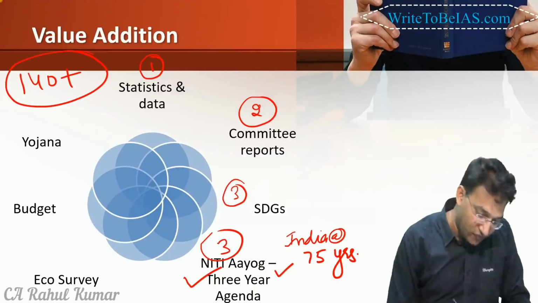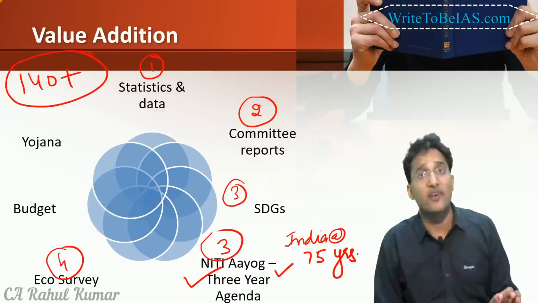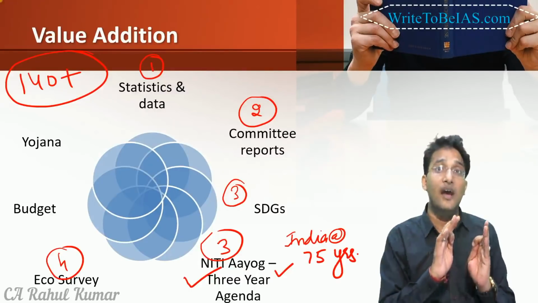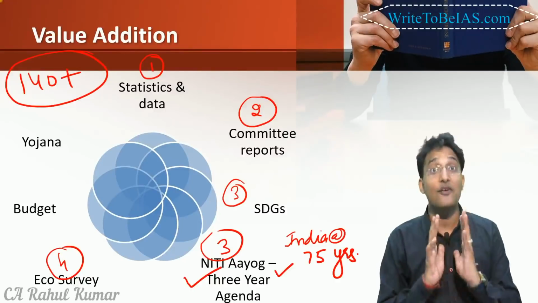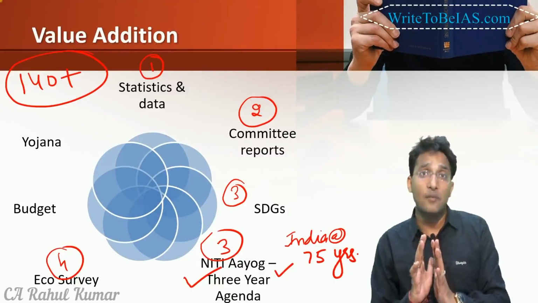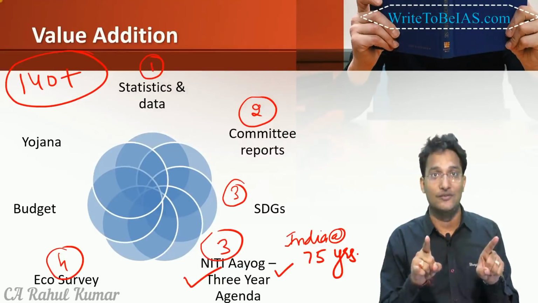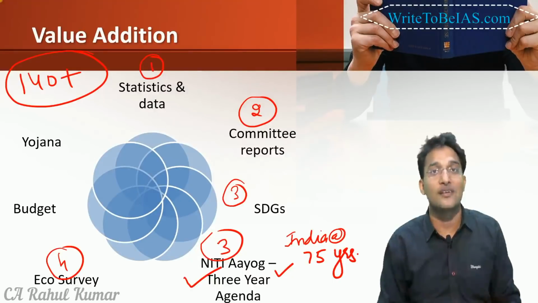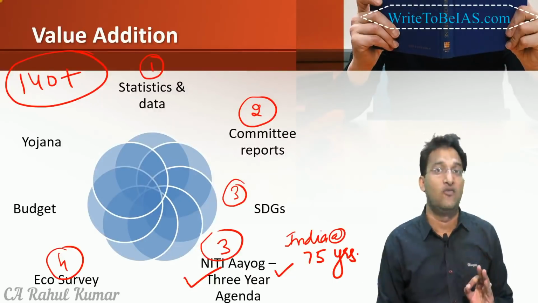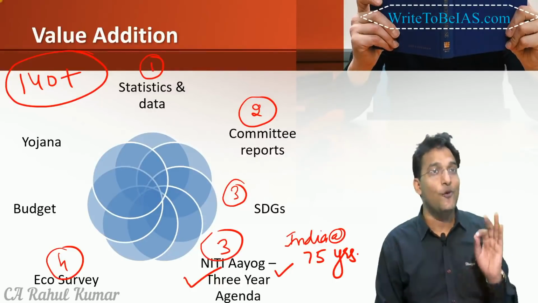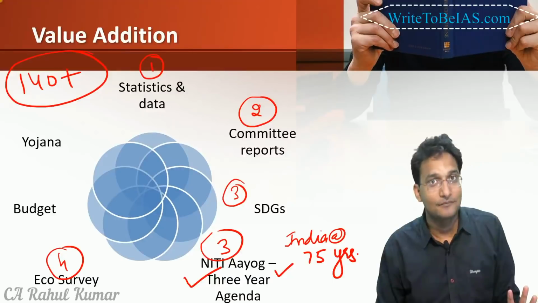Then we have the Economic Survey, a wonderful document. The Economic Survey covers not only economy and agriculture, it also covers the environment. For example, in the Economic Survey of 2018, they gave the relationship between agriculture and climate change. They have also given the developments in science and technology. So the Economic Survey is not limited to the economy portion. It actually spans all across General Studies paper 3. There are wonderful topics, for example, the discussion over fiscal federalism, the discussion over savings and investment trends in India. So the Economic Survey is a really wonderful document you can cover.